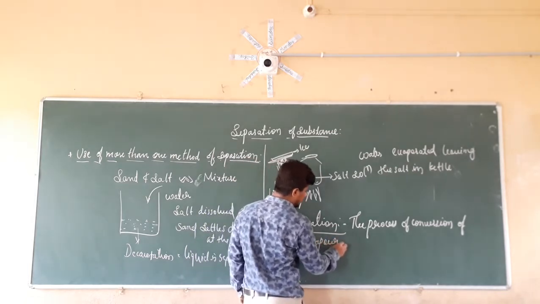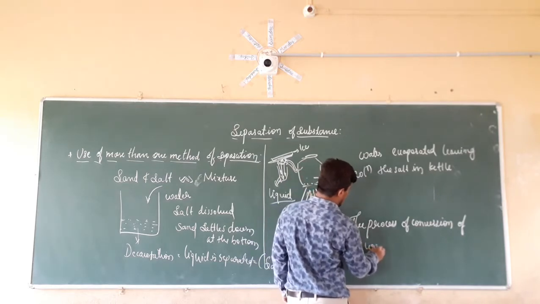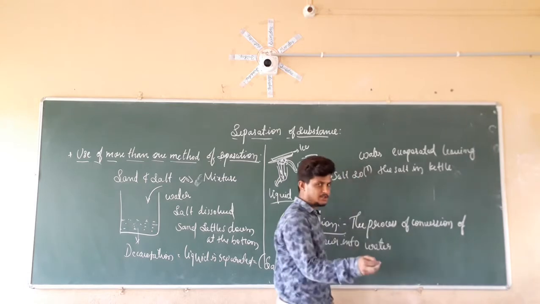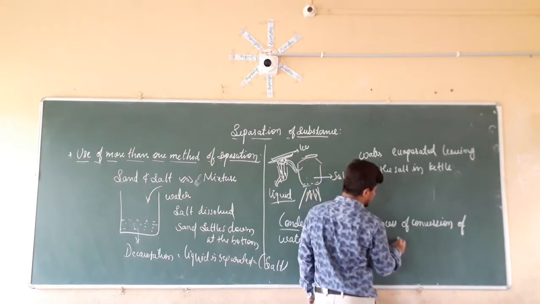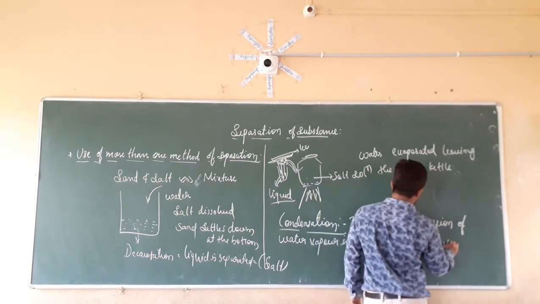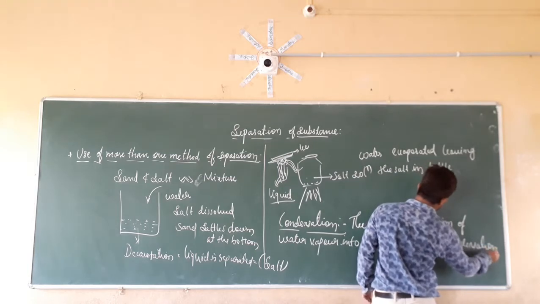Conversion of water vapors into liquid, into water, is known as condensation.